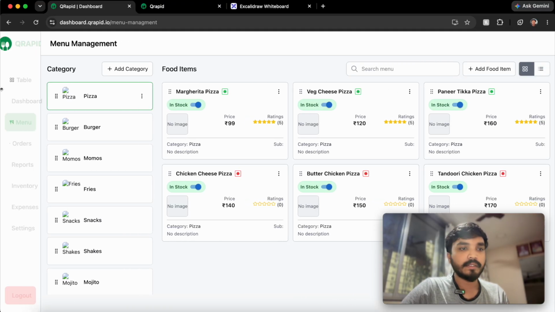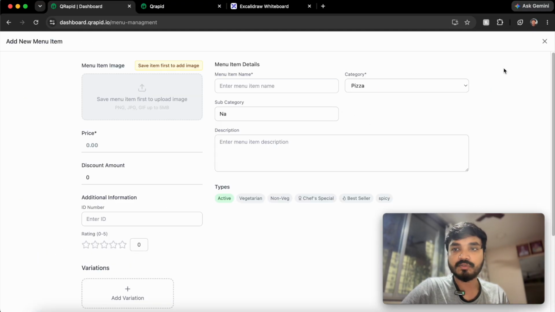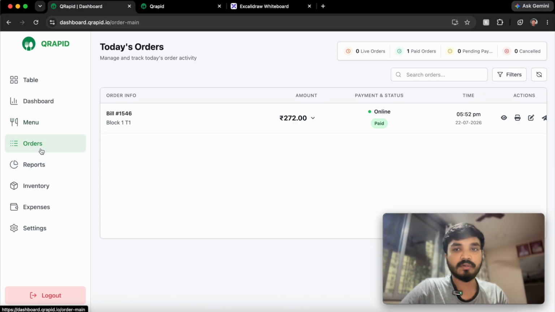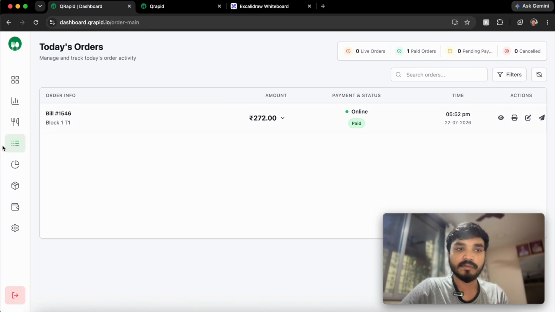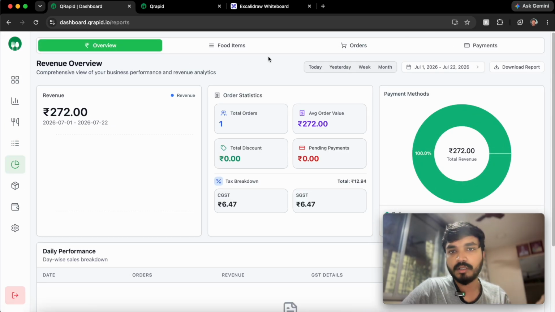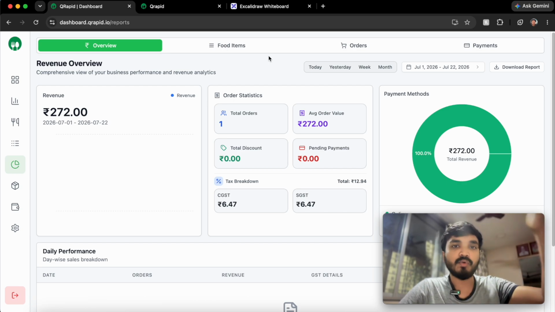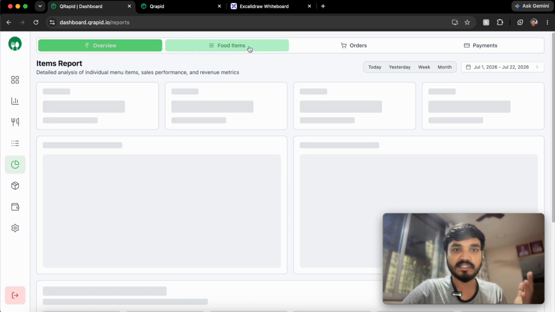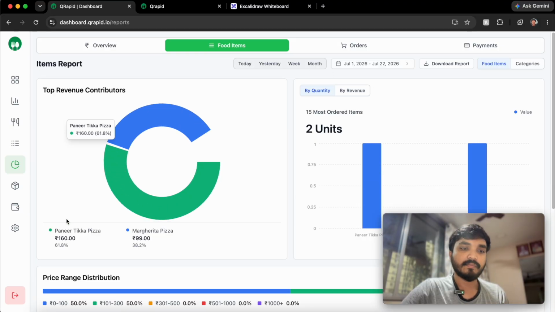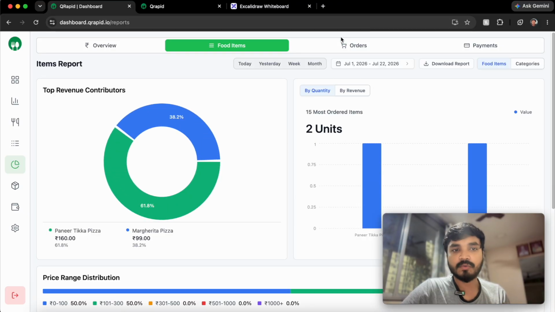Yeah, and they can also add new food items from here, so that's pretty much possible. And as I showed you the order, you can see all the 24 hours orders here. And if you want to see all the details of order, food item report, like which food item is selling more and which is selling less, you can see that from this report. This is a testing account, so you might not be seeing a lot of data over here.